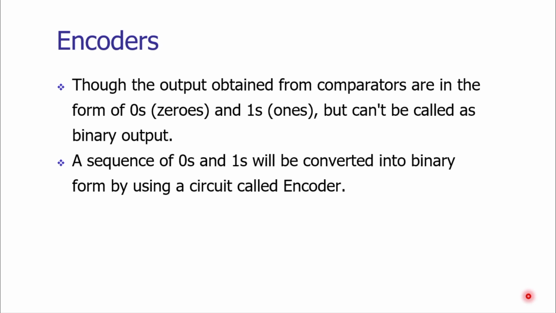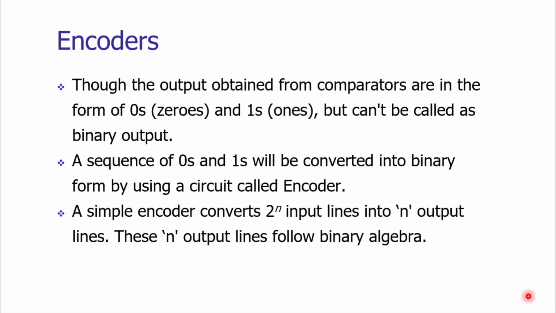So a sequence of zeros and ones, no voltage and the positive voltage, we need to convert into a binary form. A digital circuit which carries out this function is called the encoder. A simple encoder is a device that converts 2 to the power n input lines into n output lines. So these n output lines follow binary algebra. Let us see how this principle of operation works.